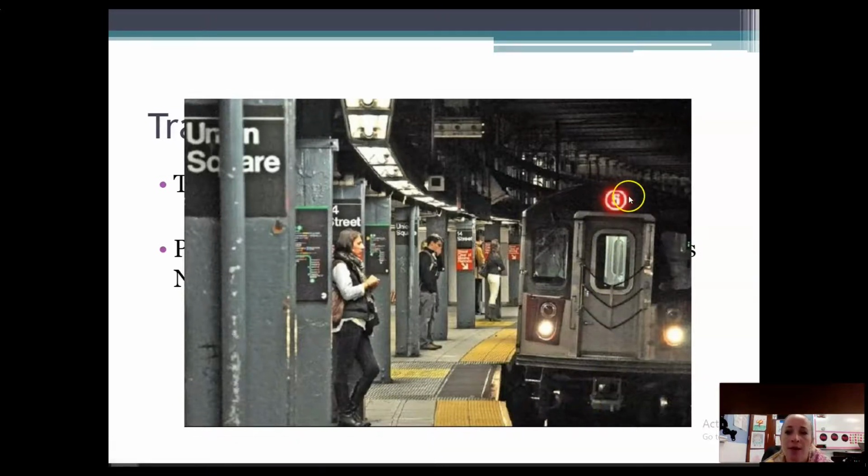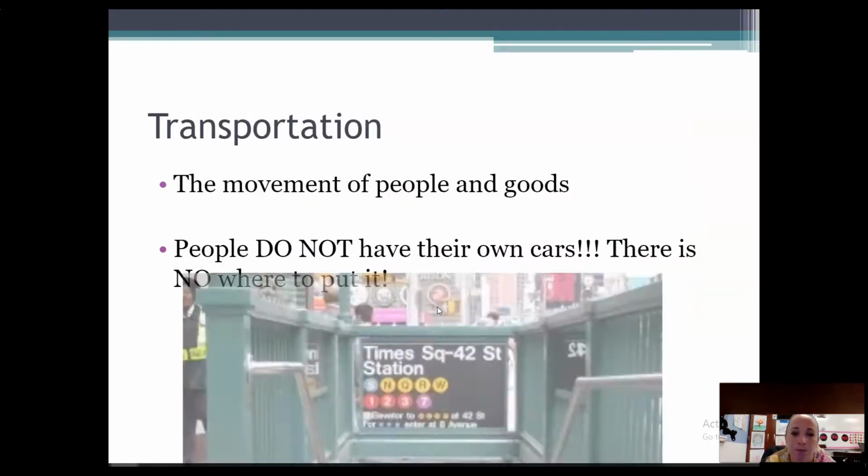Notice that the subway has these numbers on top. In New York City, the subway system is based on numbers and colors. So if you're riding a subway to get to school, you would have to know the number you ride on and also the color, because if you get on the wrong subway train, it's not going to take you where you want to go. So notice this is red line 5, and that's how all of those things are determined in New York City when riding the subway.